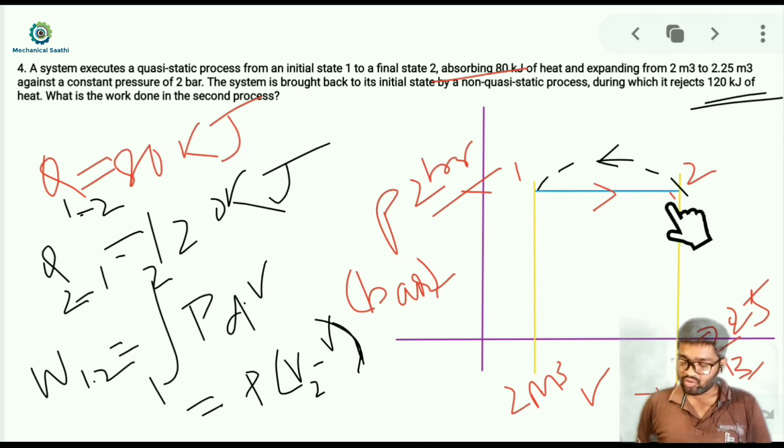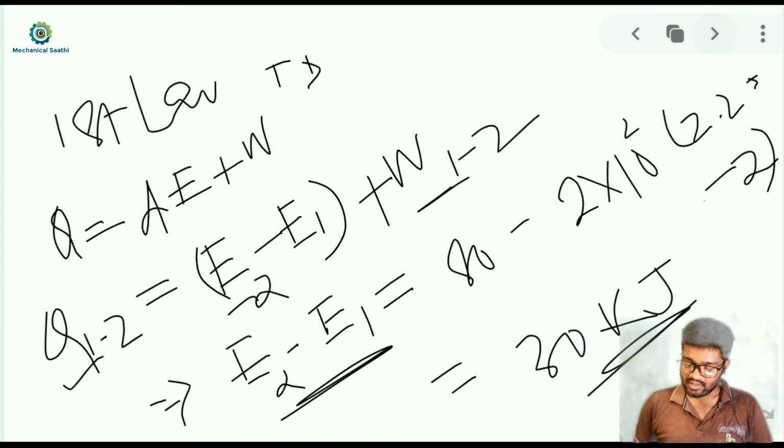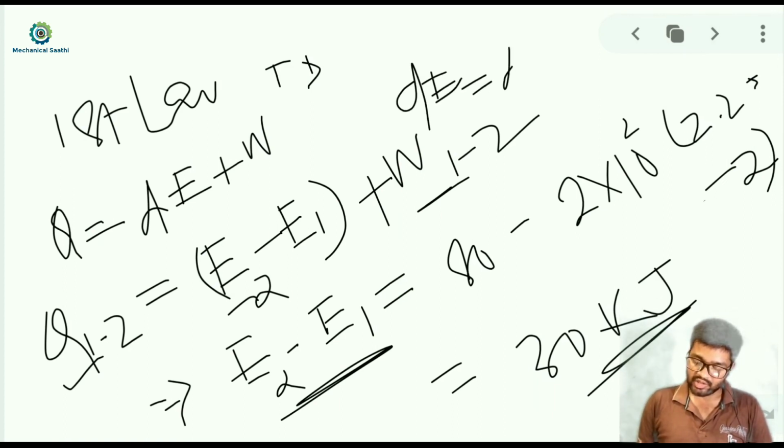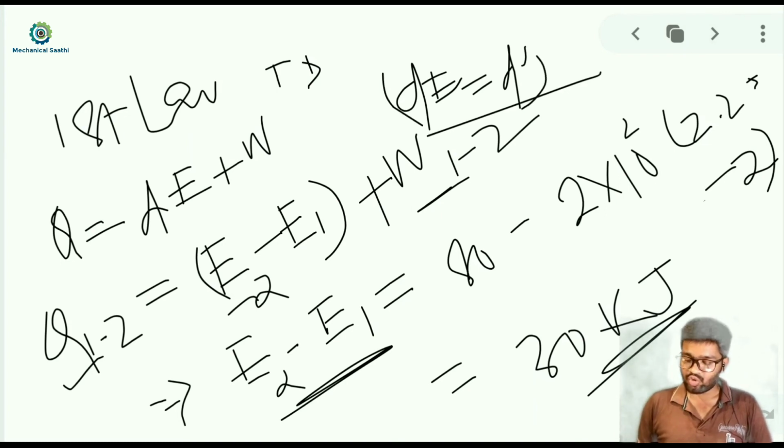We know the change in total energy here. In a quasi-static, closed system, we can assume there is no velocity, so no kinetic energy, and no height, so no potential energy. So dE we can assume as dU also. There is no problem with that.